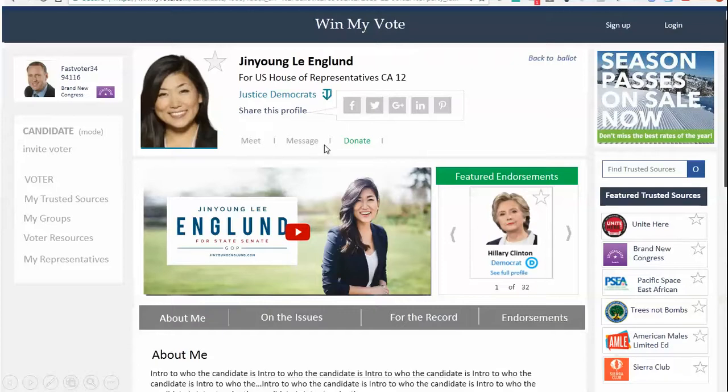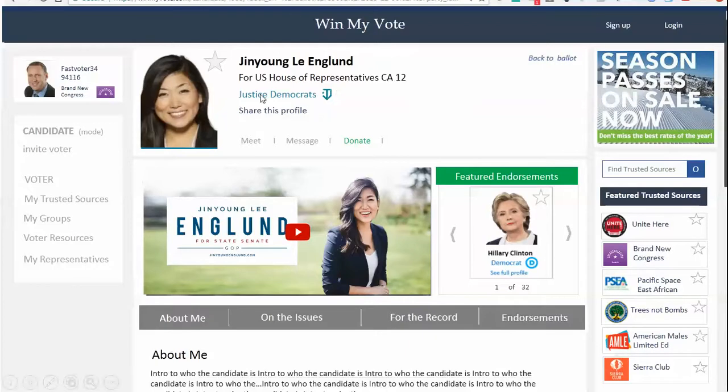Typically these link straight back to the candidate's website, so the candidate can do that all on one page. If the candidate doesn't have a web page, or they don't have a web page that will allow for things like calendar or for messaging or to receive donations, we can provide that for them. So we partner with a company called Stripe, for example, on the donations, where the user would click on donate, and if it didn't go to their page, it went to ours. The user would fill out a form and then can donate straight through.